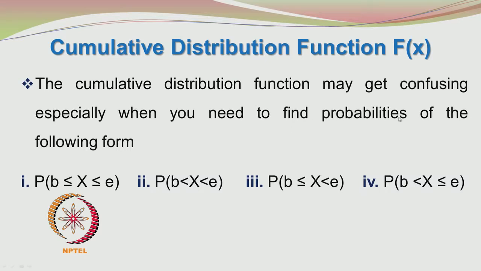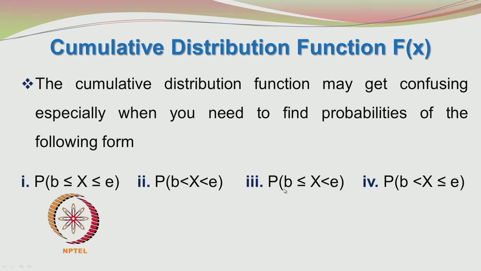The probability mass function is given to you and you have to find the cumulative distribution function. Okay. And the statement may be similar, but slightly different. Small differences can be noticed. In one case, you have to find probability of b less than or equal to x less than or equal to e. In the second case, it is probability of b less than x less than e.